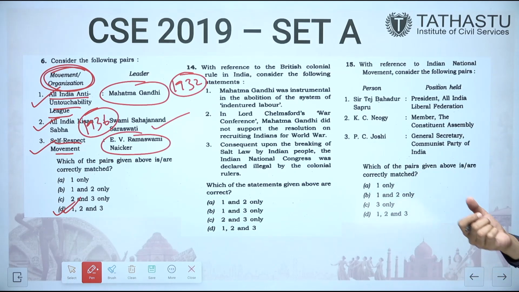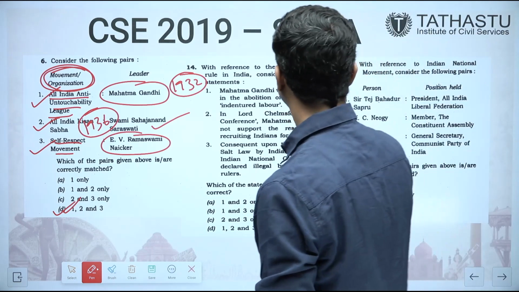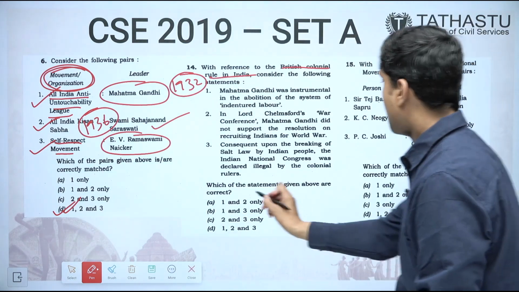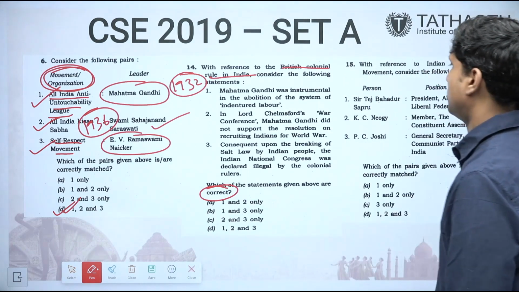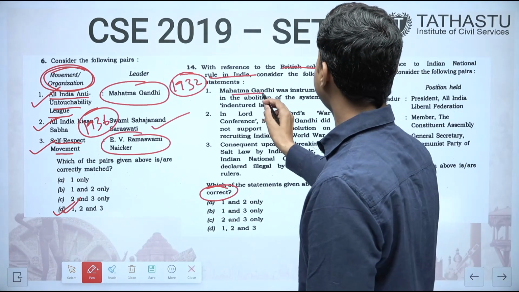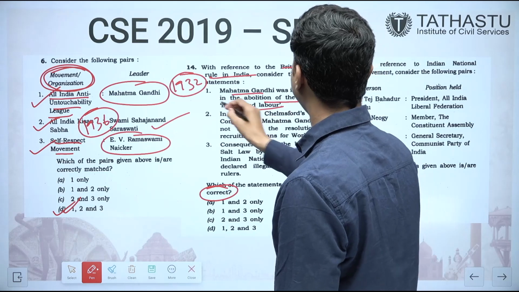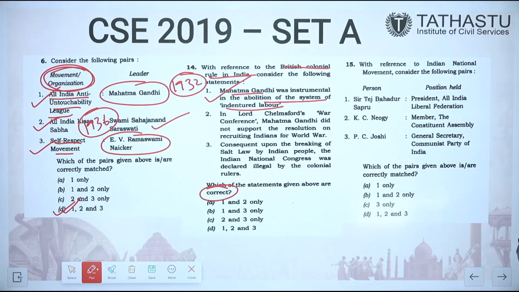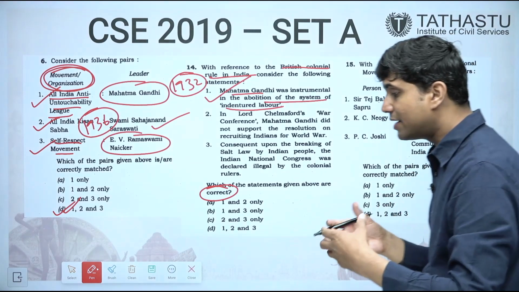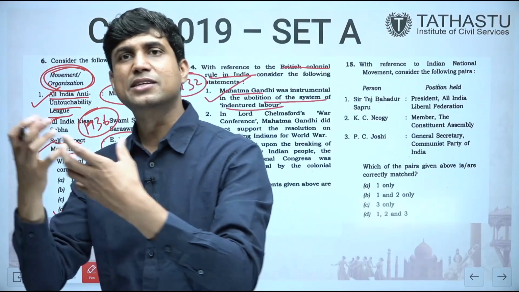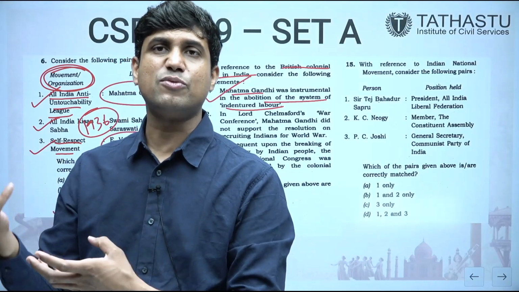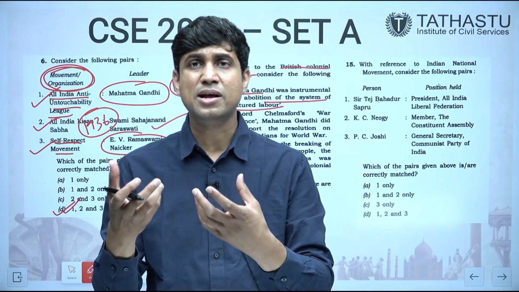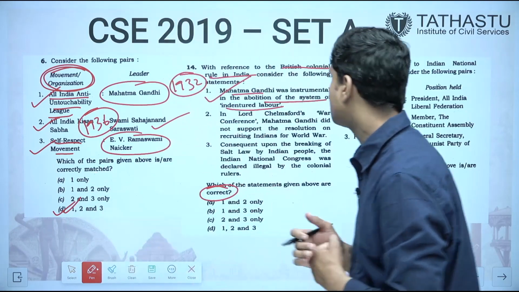If we see the next question, with reference to the British colonial rule in India, which of the following statements are correct? It is asking for correct statements. Gandhiji was instrumental in the abolition of the system of indentured labor. This is correct. Gandhiji campaigned for the abolition of indentured labor, under which Indian people were taken to different countries for manual labor, whom we call girmitiyas. So yes, this is correct.